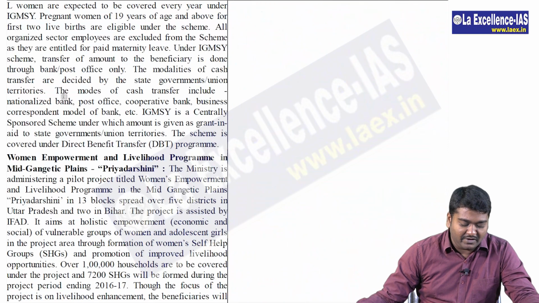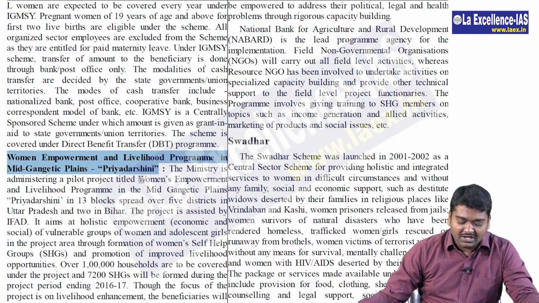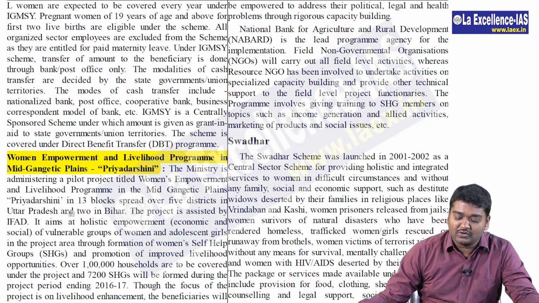And on the other hand, when you talk about the women empowerment and livelihood mission program in mid-Gangetic plains, Priyadarshini, that is for those women who are present in the mid-Gangetic plain, Uttar Pradesh and Bihar. This program was launched.